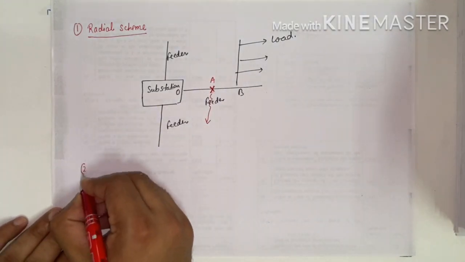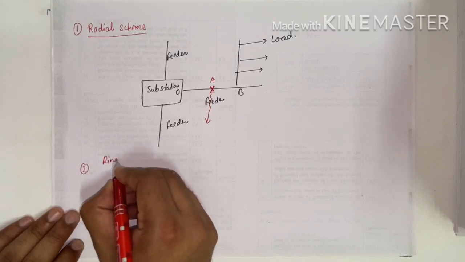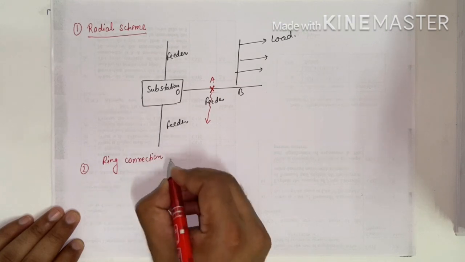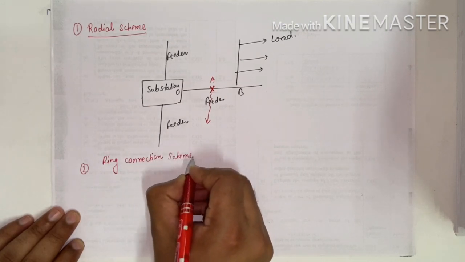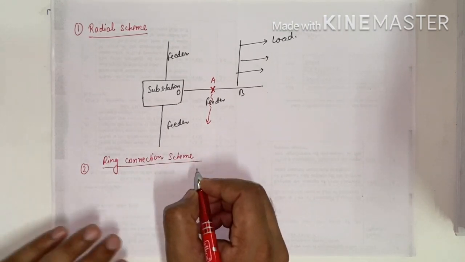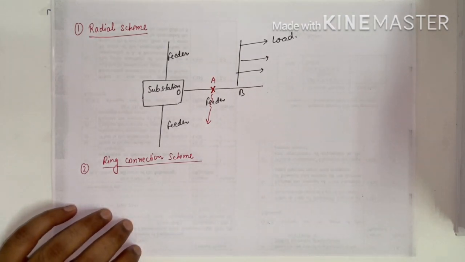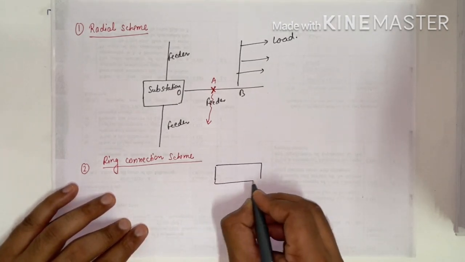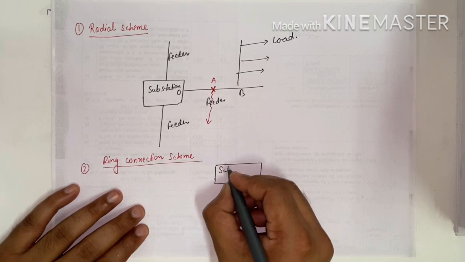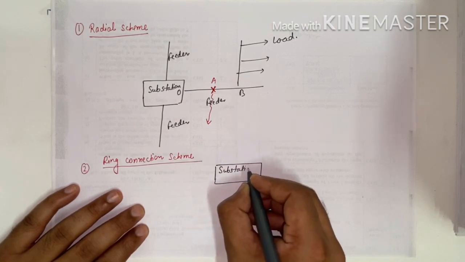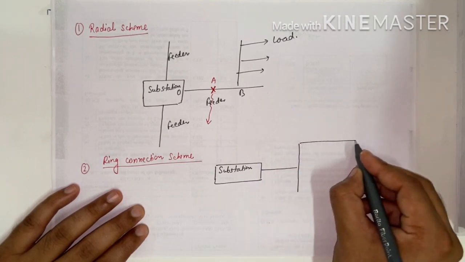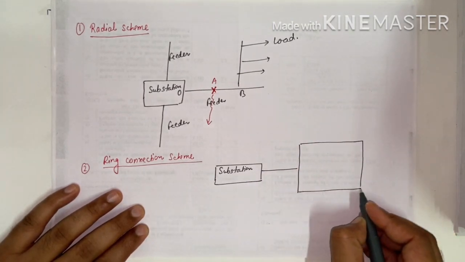So the second scheme is the ring connection scheme. In the ring connection scheme we have developed the construction in the form of a ring. Suppose this is a substation, and from the substation we have connected a feeder.